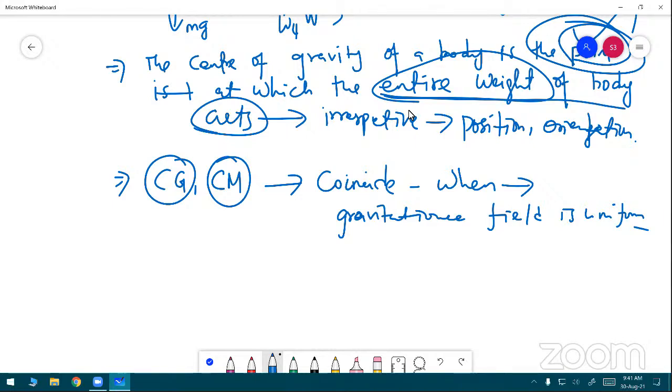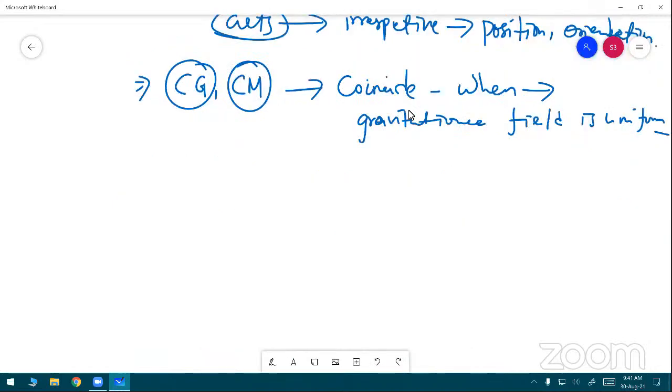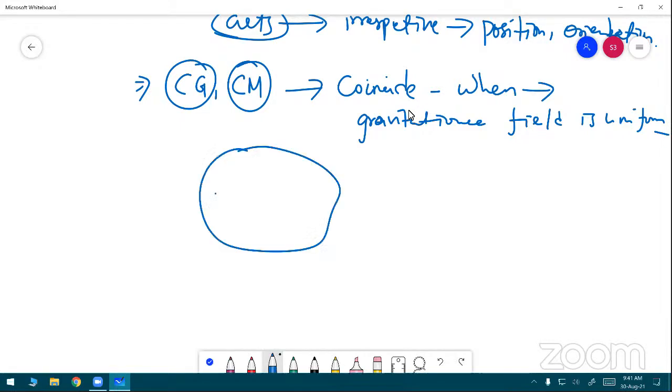Next, I want to calculate the center of gravity. I will give you a shortcut. Consider three diagrams; I will draw them. See this. This is a point mass with gravitational force W1, another point mass with gravitational force W2, and then W3 and W4, and there is also W5.